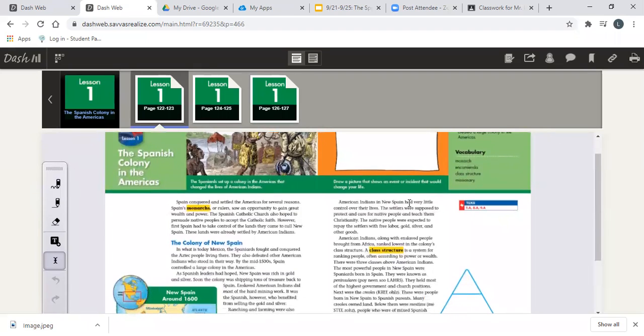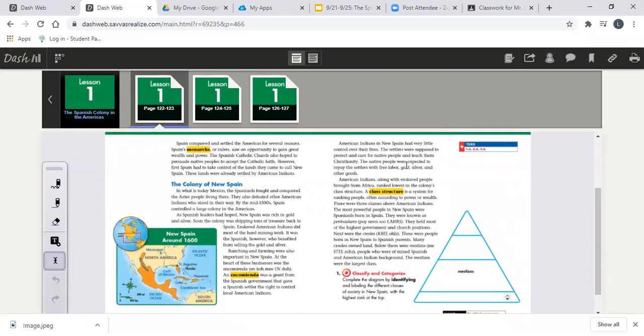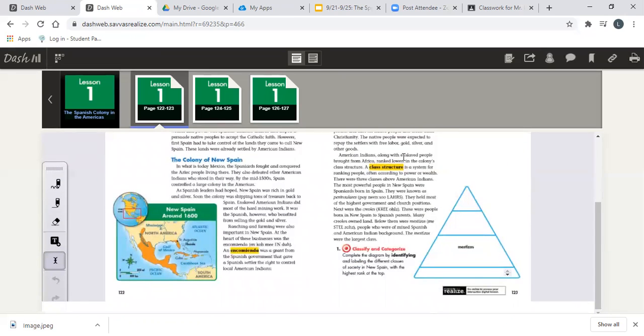American Indians in New Spain had very little control over their lives. The settlers were supposed to protect and care for native people and teach them Christianity. The native people were expected to repay the settlers for their free labor, gold, silver, and other goods. American Indians, along with enslaved people brought from Africa, ranked lowest in the colony's class structure.